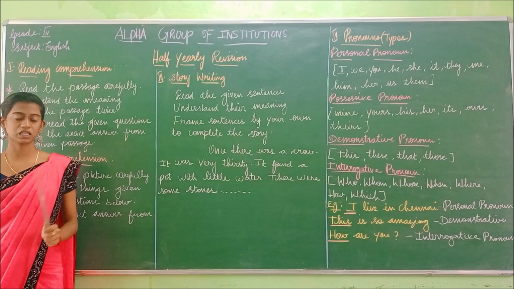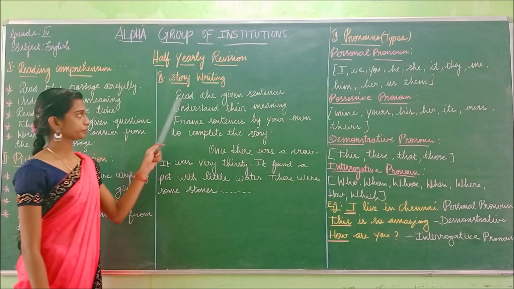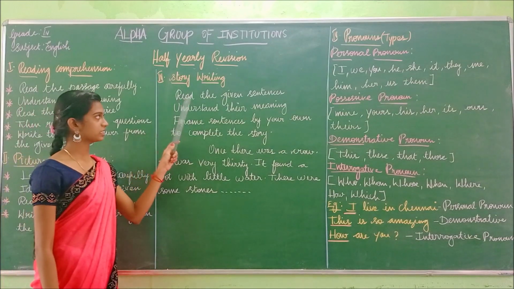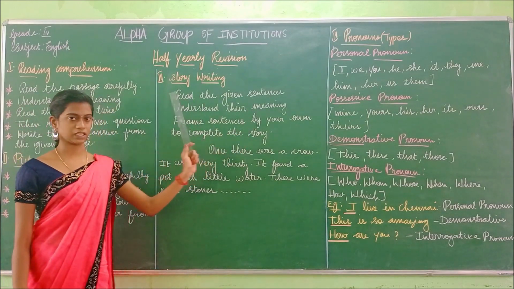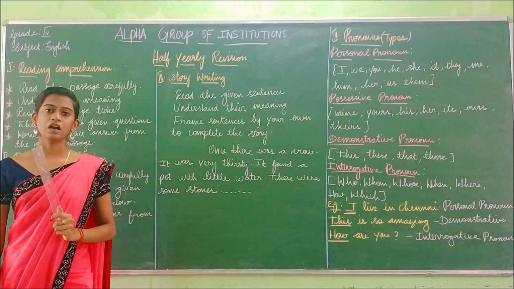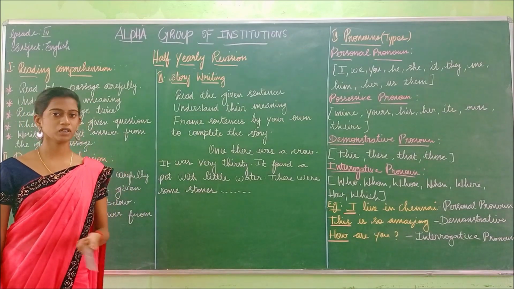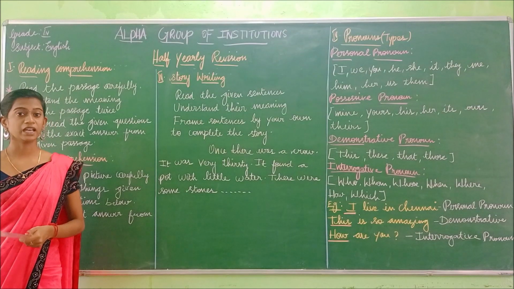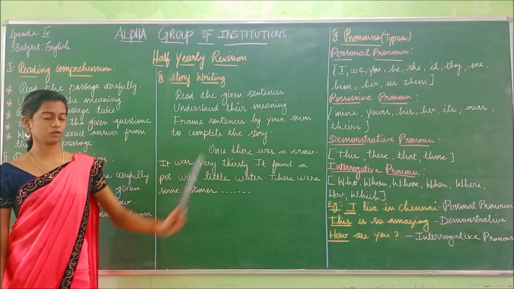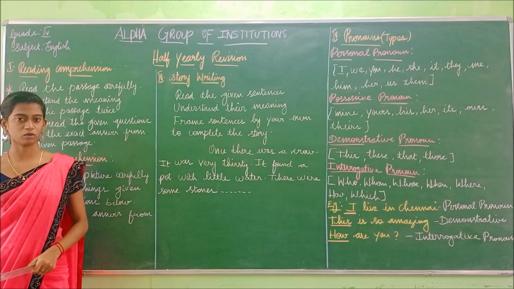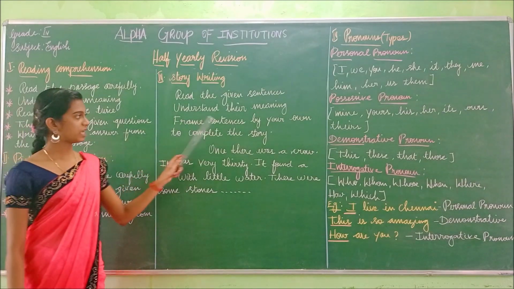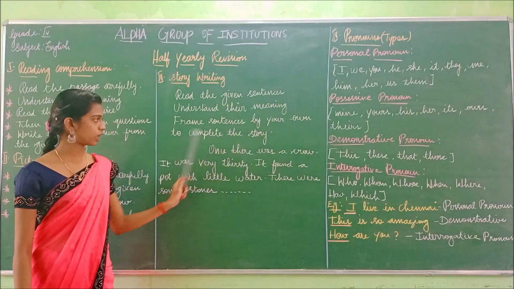We have already discussed how to write a story. I have given you 3 points. The first point is read the given sentences. We will give you 2 or 3 or 4 sentences, so you have to read those sentences first. Understand their meaning. So after reading, what do you have to do? You have to understand the meaning of those sentences. Frame sentences by your own to complete the story.